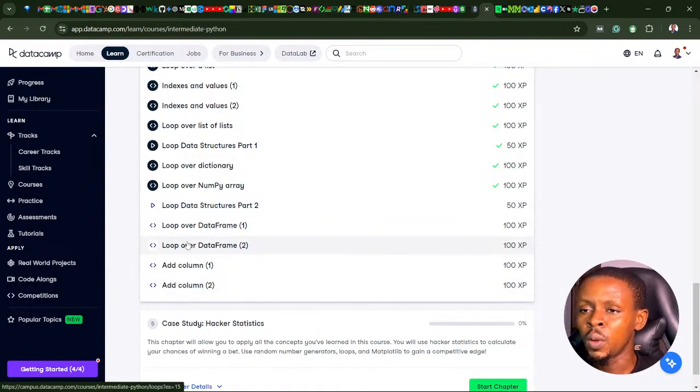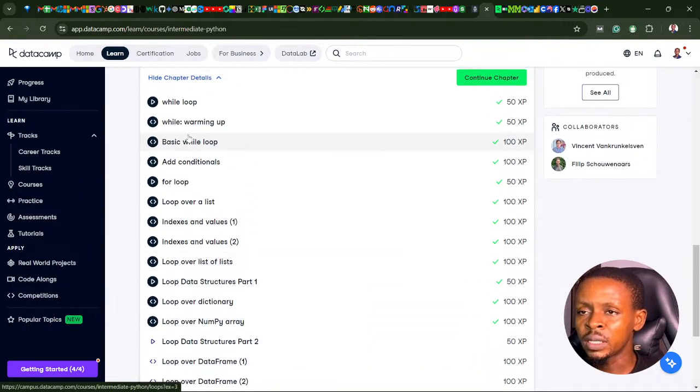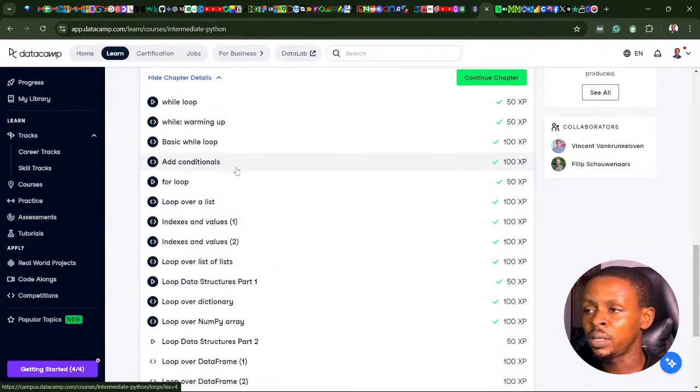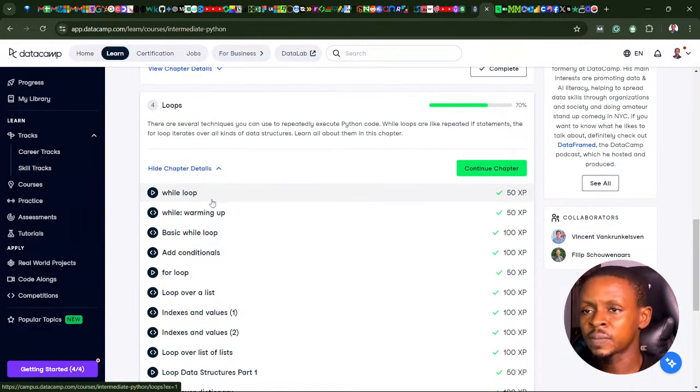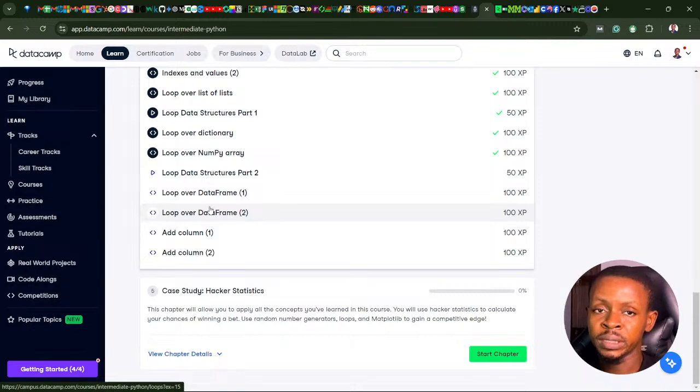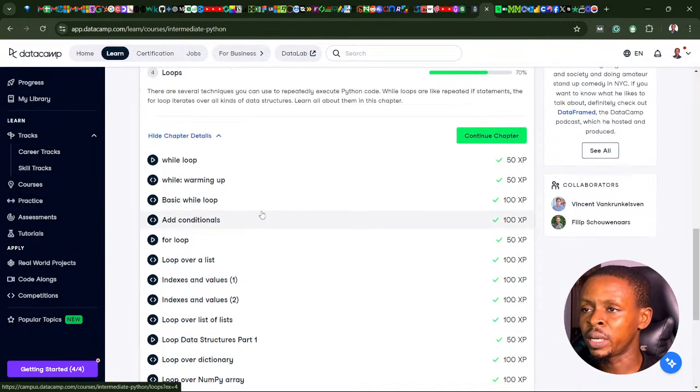So this is the last part we want to look at today. We've covered this from while loop all the way to loop over numpy array, probably day 12, 13, and 14, if I'm not mistaken. So we actually used 3 days to cover this content, and that is because the content is highly technical. I need to take it at a very low pace. You don't want to rush the content and not practice it. The whole idea is to practice it with a lot of practice. So that's the whole idea here.